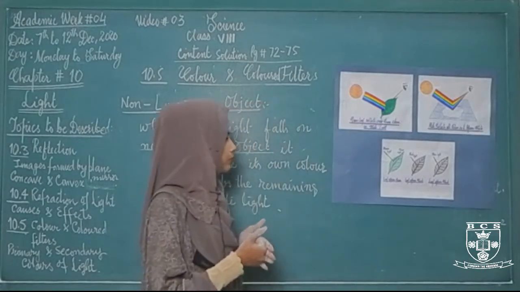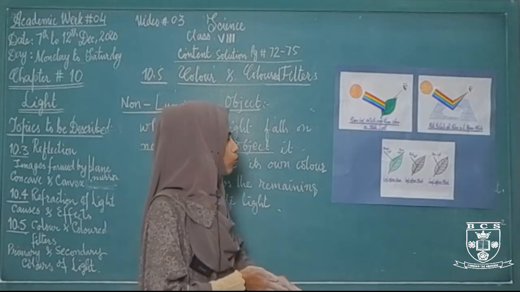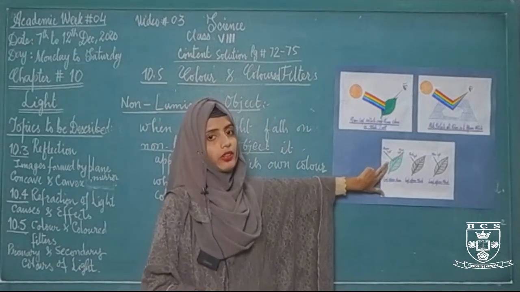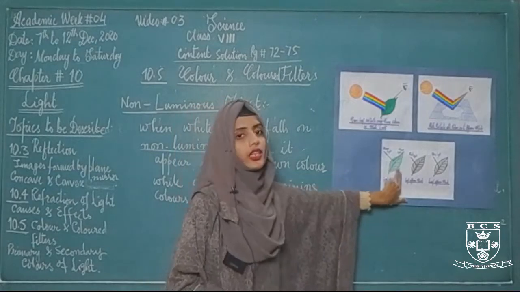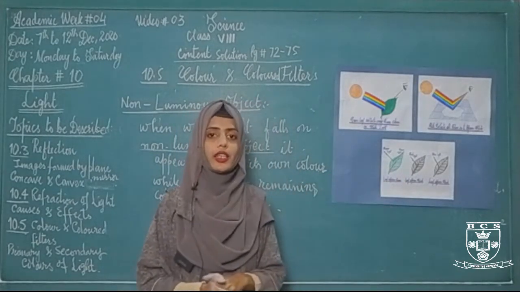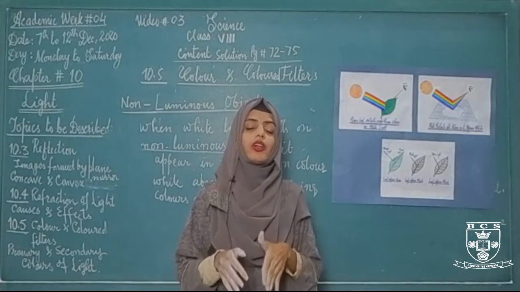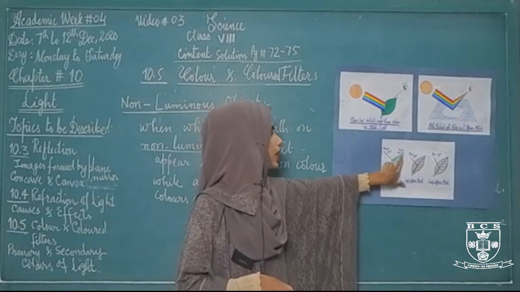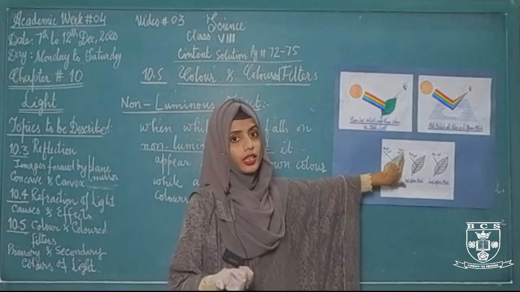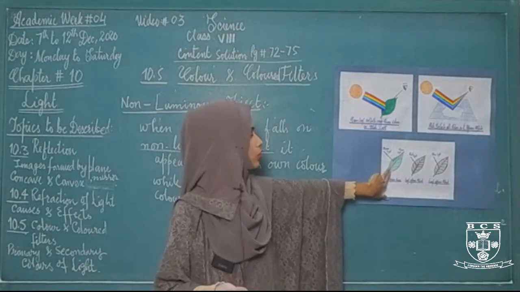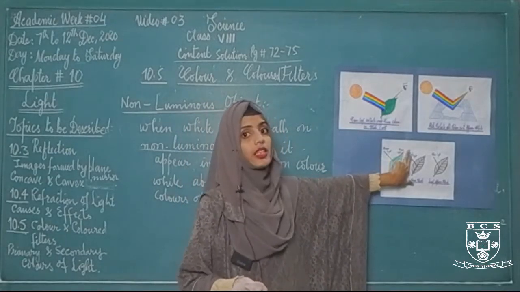What will happen when we strike a green colored light on a green leaf? अगर हम green leaves के ऊपर green colored light को strike करते हैं and when a green colored light falls on a leaf, it will reflect or it will transmit again in green colored light. जो ग्रीन कलर्ड लाइट स्ट्राइक कर रही थी, फॉल हो रही थी किसके ऊपर, लीफ के ऊपर, वो ग्रीन कलर की ही वहां से ट्रांसमिट हो गई.